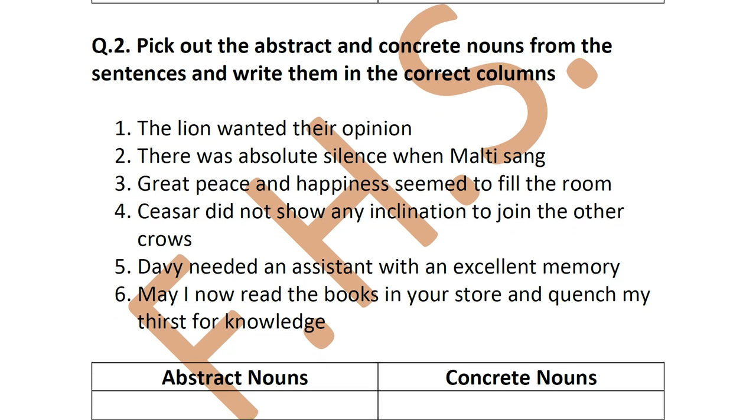So here you will see what you can touch is what? Lion. And opinion, can you touch? No. So that will come as abstract noun. So that way in each sentence there may be more than one or just one. You have to see, read it properly and put it in the correct column which is there below.